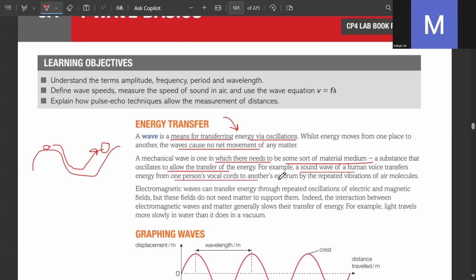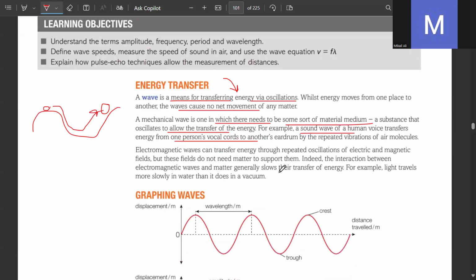Now, how does sound carry? Sound travels by vibrations. They are longitudinal vibrations, repeated vibrations in air molecules. If there is no air around us, I cannot hear what you're saying. I can hear you because there is air as the medium. We do not live in a vacuum. There are air particles that are going to carry your voice to me.